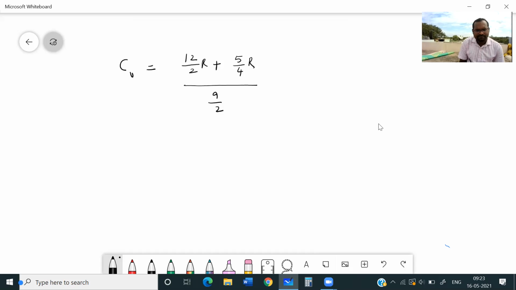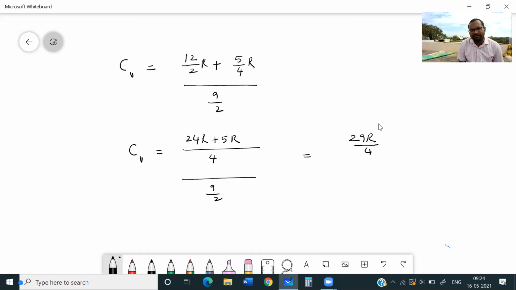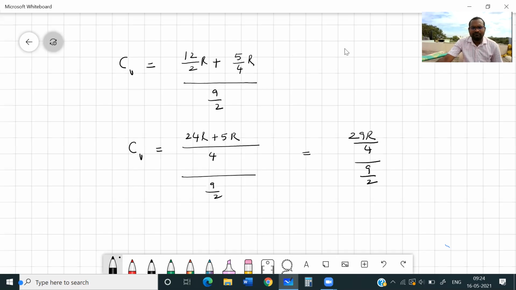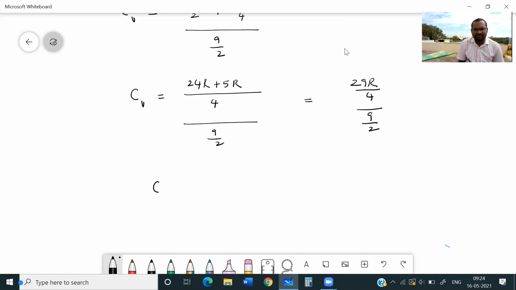Now it will become CV is equal to, LCM what? 4. 24 R plus 5 R divided by 9 by 2. It is equal to 29 R divided by 4, divided by 9 by 2. So CV will become 29 R divided by 4 into 2 by 9.